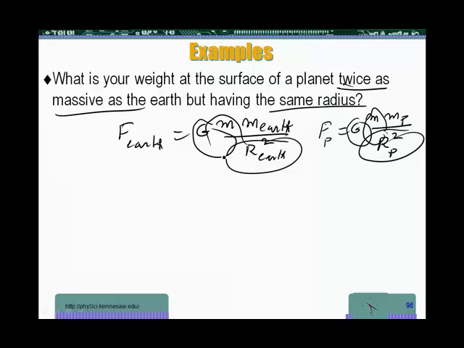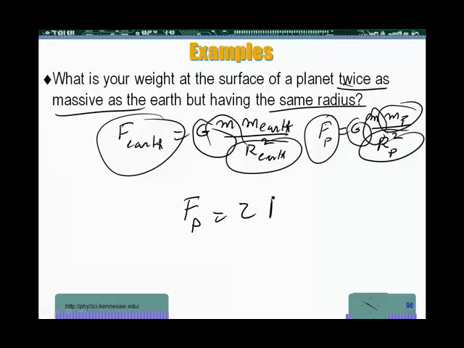So what's the only thing changing? MP is twice as big as ME. If everything is the same and I double this, what would I get? I get an FP that's twice as much as this. So in other words, F on the planet is twice as much as F on the Earth.